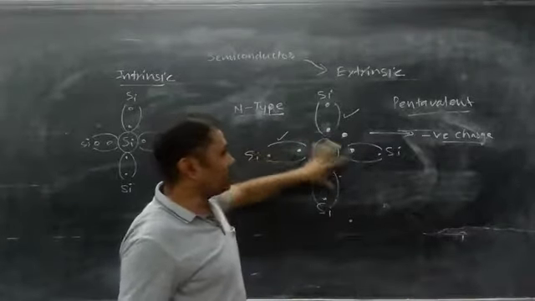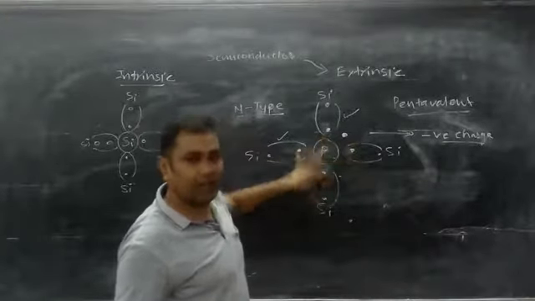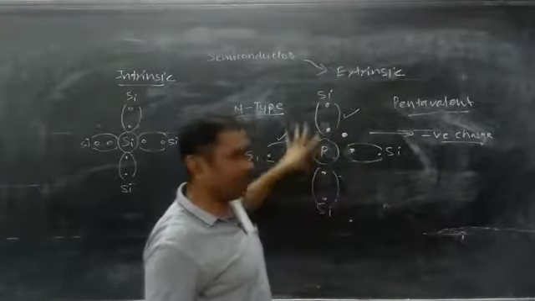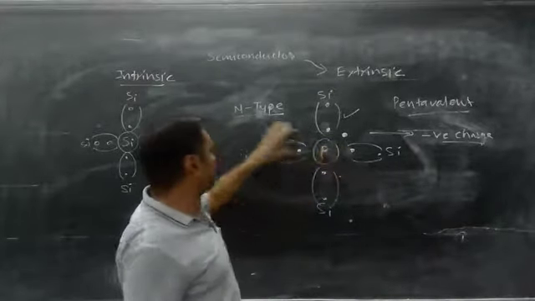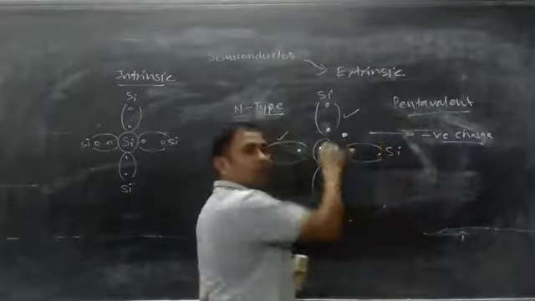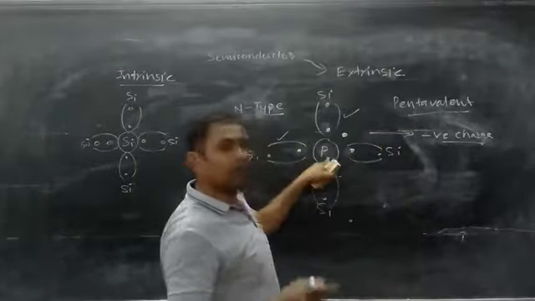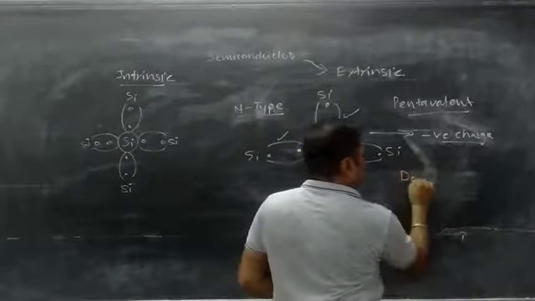So all the conduction will be due to these free electrons in this material. So the overall polarity is negative. That is why it is called N type. So pentavalent impurity gives 1 electron after doping, and this pentavalent impurity is called donor impurity.